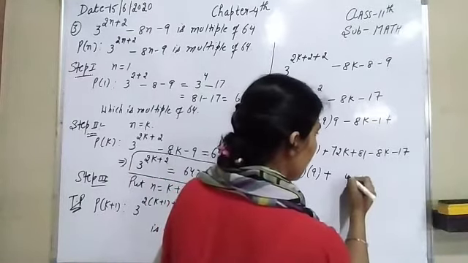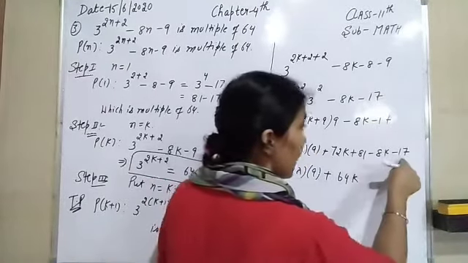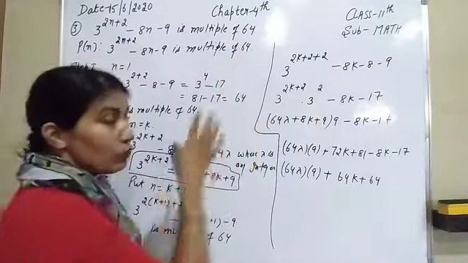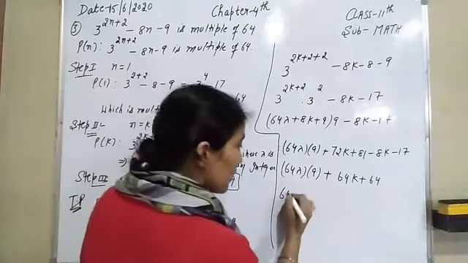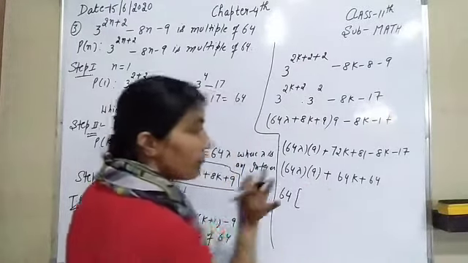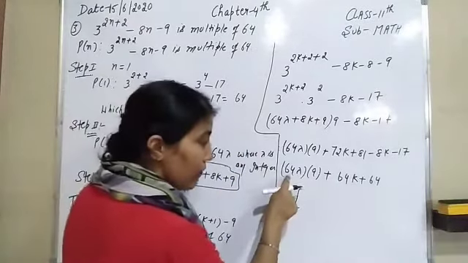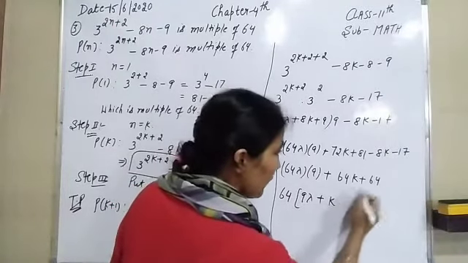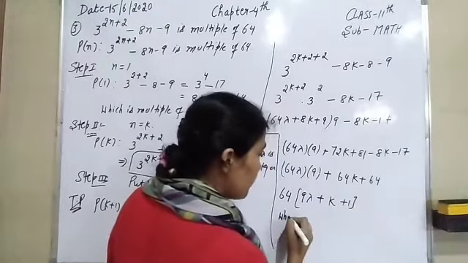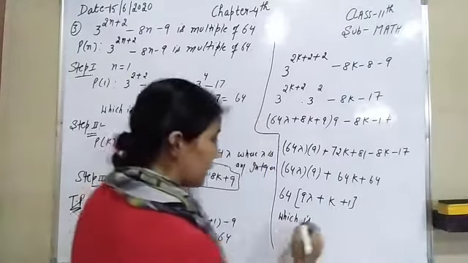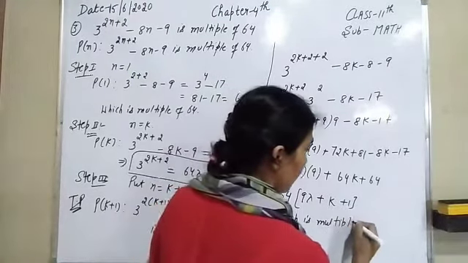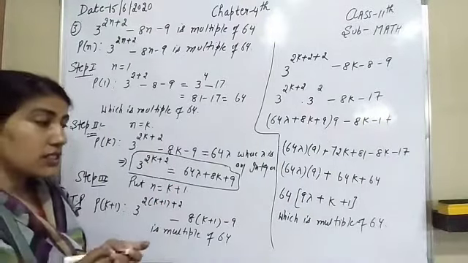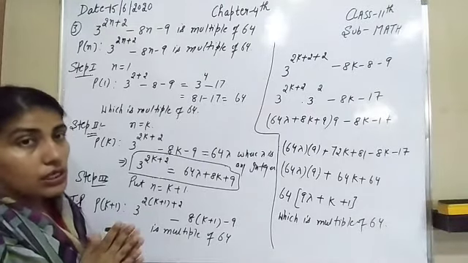So it becomes 64k, and 81 minus 17 becomes 64. Now we have to prove that it is a multiple of 64. So 64 should be the common value of all these numbers. If I take 64 as common, here is 9 lambda plus k plus 1, which is a multiple of 64. Hence, by the principle of mathematical induction, the result is true for all n belonging to natural numbers.